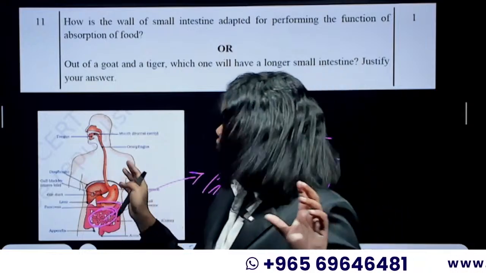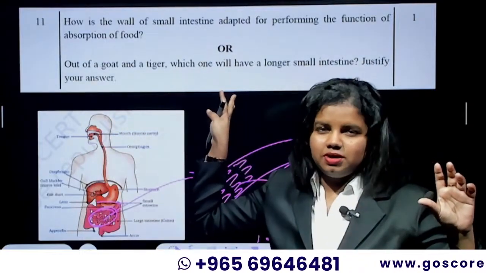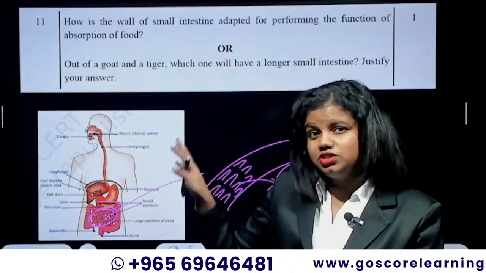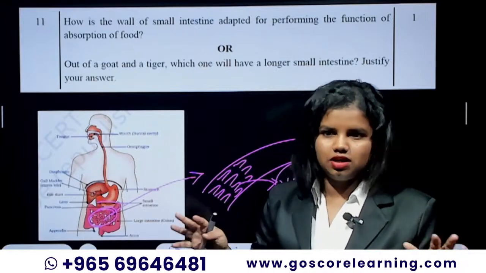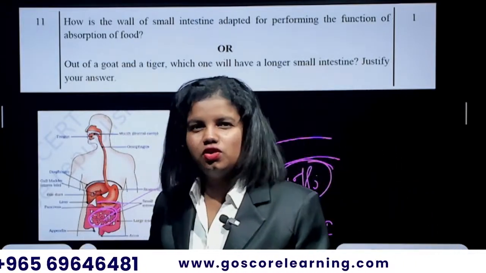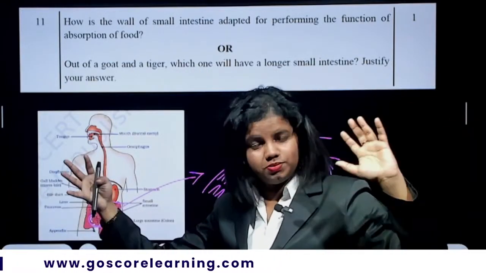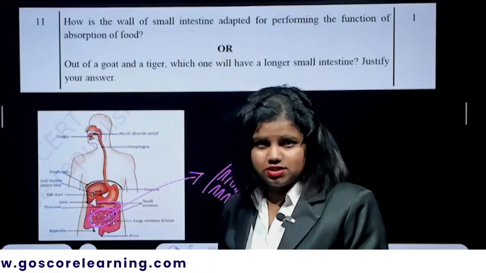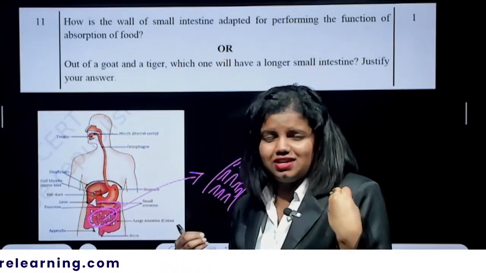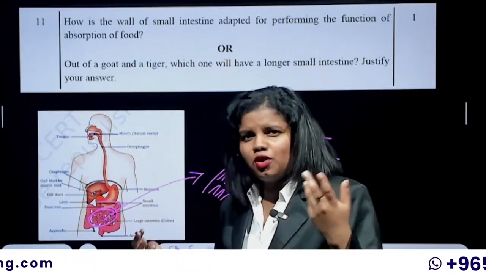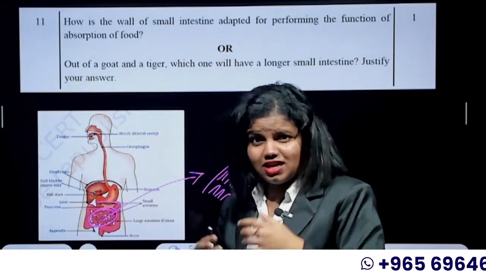So as you know, a tiger is a carnivorous animal. It will be eating a lot of meat, which is very easy to absorb in the intestinal area, right? We don't need a very long small intestine or longer absorption time for absorbing meat because it's just protein. It can be easily digested with some proteases, some protein digesting enzymes are enough.